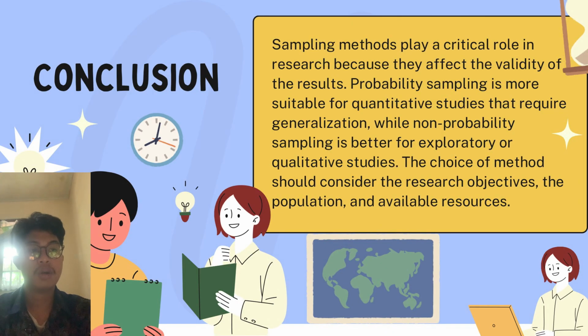The last slide, conclusion. Sampling methods play a critical role in research because they affect the validity of the research. Probability sampling is more suitable for quantitative studies that require generalizations, while non-probability sampling is better for exploratory or qualitative studies. The choice of methods considers the research objective, the population, and available resources.